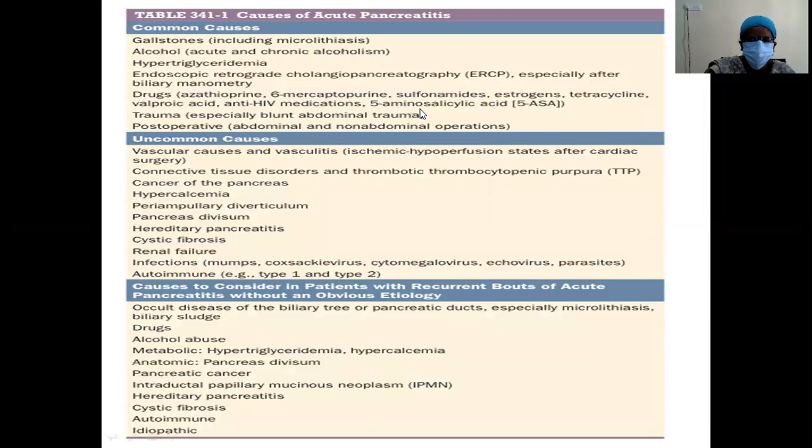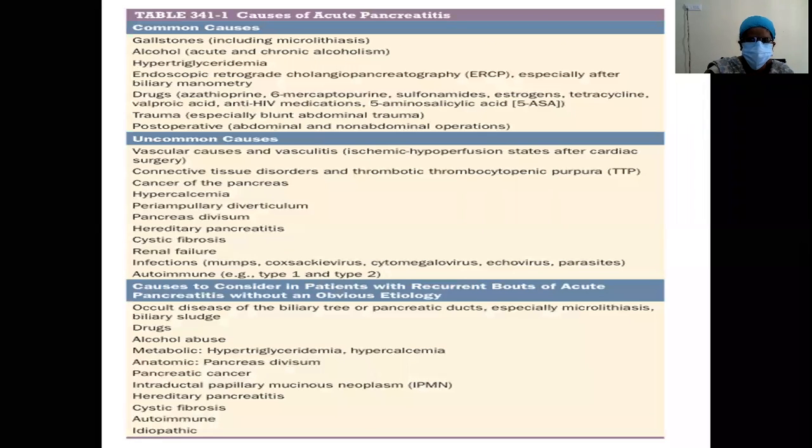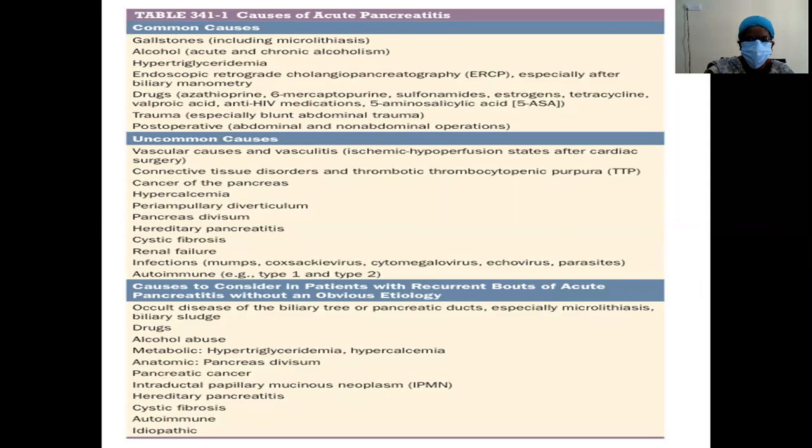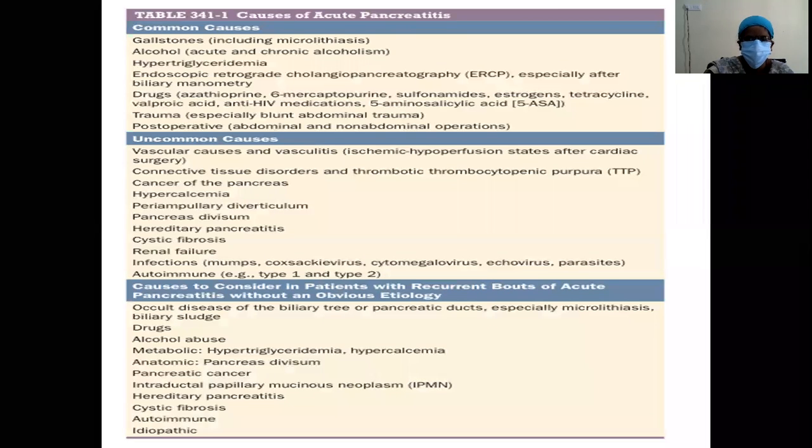What are the uncommon causes? They can be vascular causes and vasculitis, connective tissue disorders, pancreatic malignancies, pancreatic anatomy changes like the periampullary diverticulum, pancreas divisum, hereditary pancreatitis, cystic fibrosis, renal failure, and autoimmune conditions.